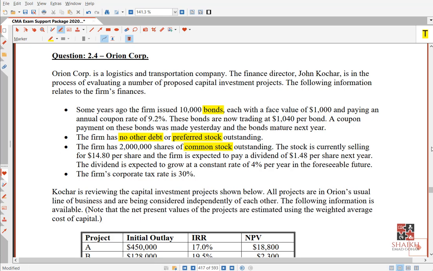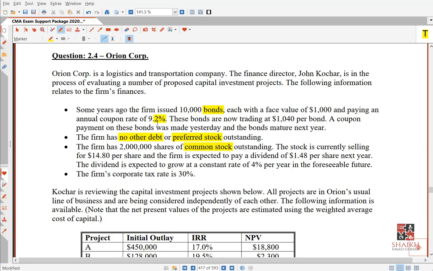Now see, they are saying they have issued 10,000 bonds, each with a face value of $1,000 and paying an annual coupon rate of 9.2%. We already discussed this before. If you remember, I told you what is par value, what is coupon rate, what is interest rate. Remember what is face value. We discussed this in previous classes already. Please write yes in the chat box if you remember that. We discussed par value, face value, coupon rate, interest rate, all these things. Remember? There was a question before. Very nice. Now see, coupon rate means interest rate.